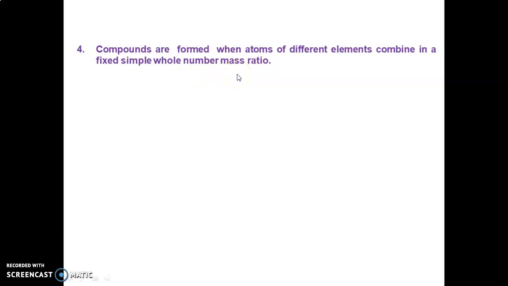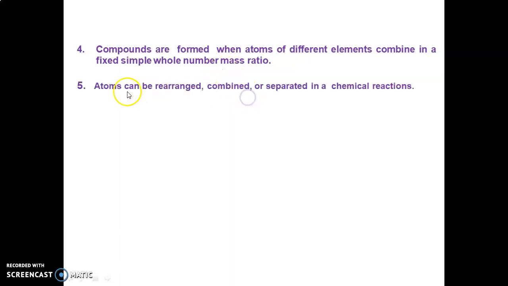This is one of the explanations of the law of definite proportion. According to the law of definite proportion, elements combine in a definite mass ratio. Here also he says that compounds are formed when atoms of different elements combine in a definite mass ratio.